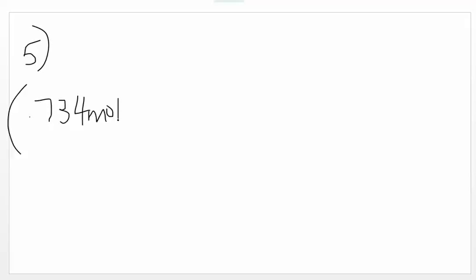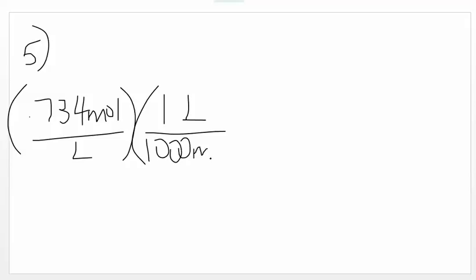Number 5. Assume that the density of commercial bleach is 1.08. Calculate the percent by mass. We're going to start off with the number we had on number 4, in my case 0.734 molar, which is 0.734 moles per liter. There are 1,000 milliliters in a liter.